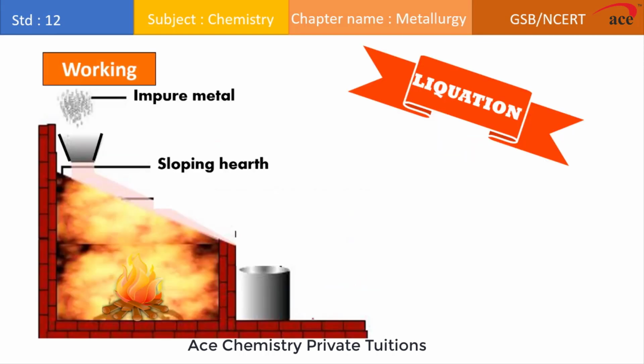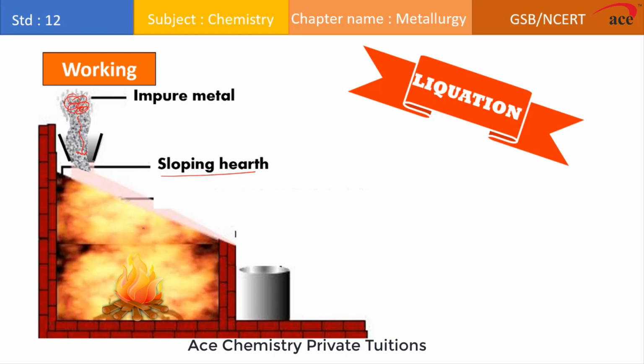Now let us understand the working of this, what we do. On the top of this furnace, we are adding the powdered form of the impure metal, or the crude form of the impure metal. When this impure metal gets collected onto this part, then slowly it falls onto the surface of this base. This base is called the sloping hearth.